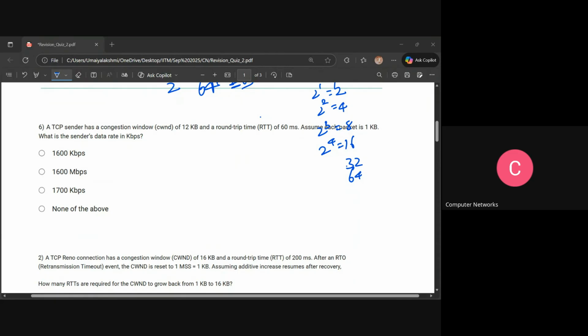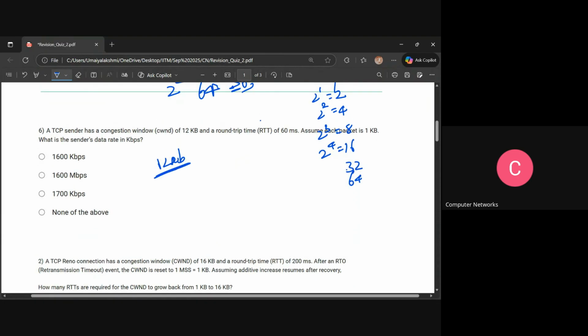Because it's given in milliseconds, so I'm just taking it to the seconds. 6 into 10 to the power minus 2. So I'll get it as 12 kb divided by 0.06 seconds. Okay, so on dividing, what will we get? We'll get it around 200, right?